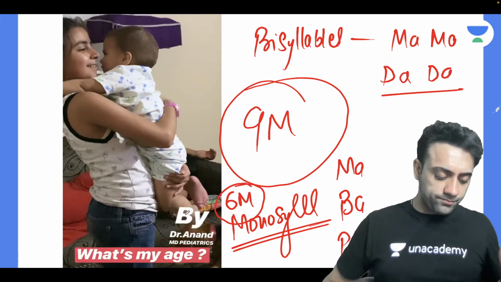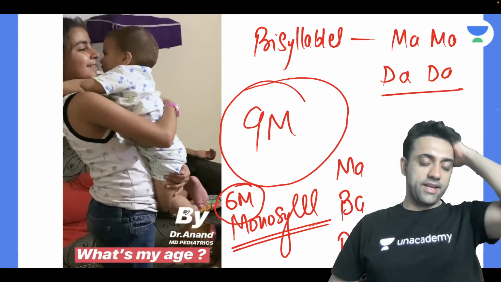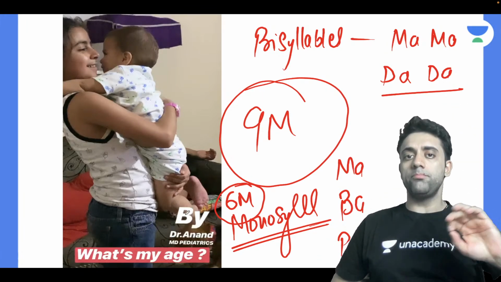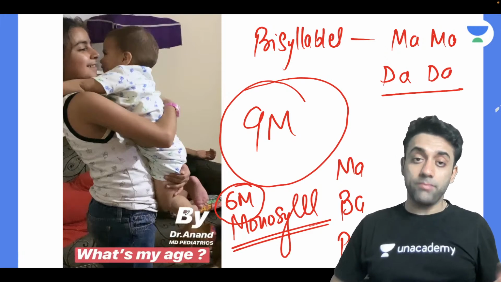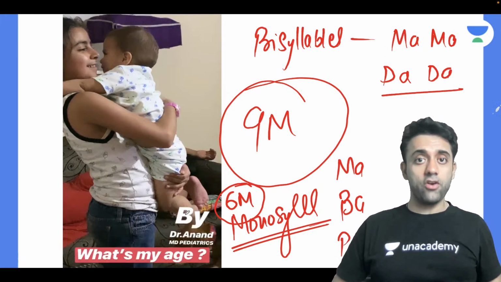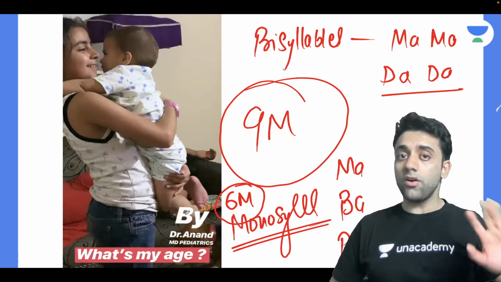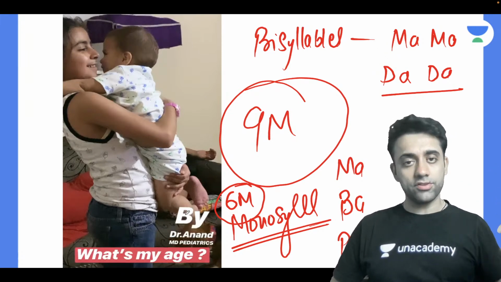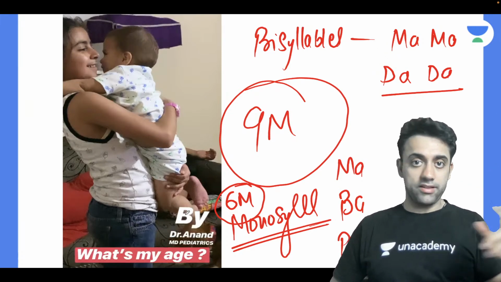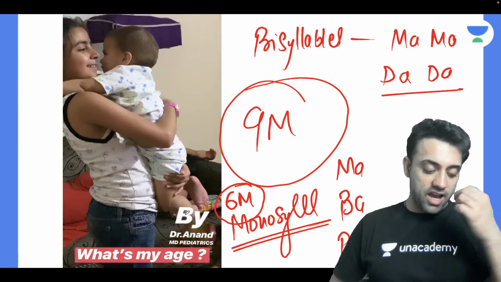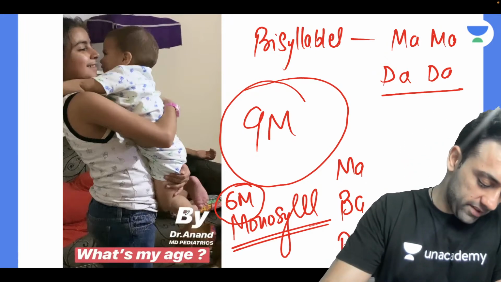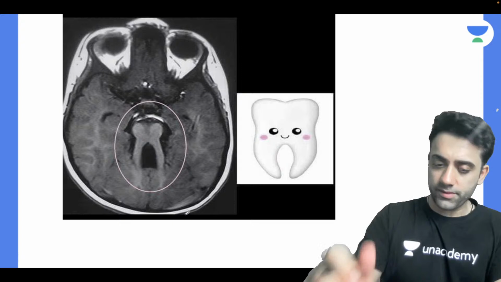A 6-month-old baby says monosyllables like ma, ba, pa. And bisyllables, like da-ma or ba-ba, come later. Remember, bye also comes by 9 months, and the bisyllables come by 9 months. A baby can say bye by 9 months. Monosyllables by 6 months. Okay, next question.